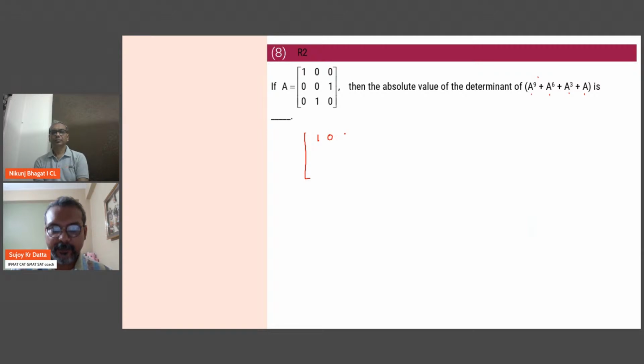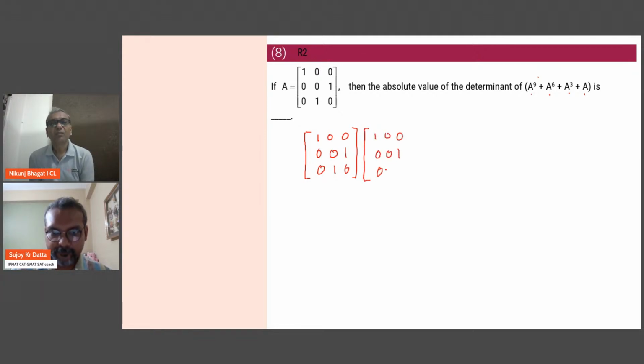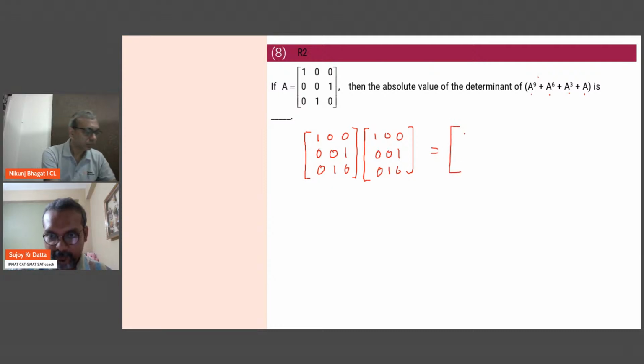Let's see. So let's multiply first. This is a straightforward question. If you just try it out, you will get it. Let's do the square of it. So when we multiply, the logic here is the first element here will be the product of the row with the column, right? So 1 with 1, 0 with 0, 0 with 0. So basic multiplication of matrix.